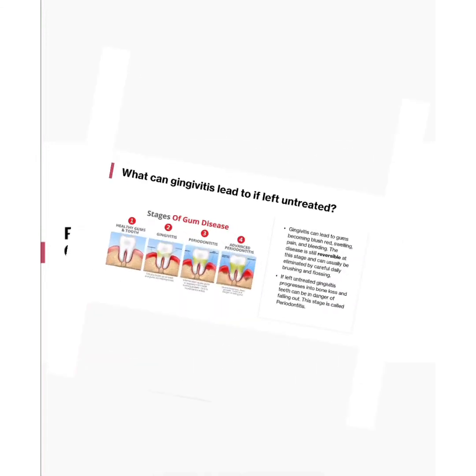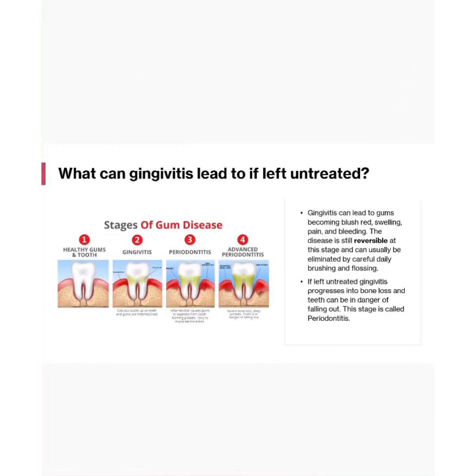So what happens if gingivitis is left untreated? Well, it is important to remember that gum disease happens in stages. Gingivitis is the first type of gum disease we encounter, which can cause the gums to feel pain, severe bleeding, and swelling. The disease is still reversible at this stage and can usually be eliminated by careful daily brushing and flossing. If left untreated, gingivitis progresses into bone loss and teeth can be in danger of falling out. This stage is called periodontitis.